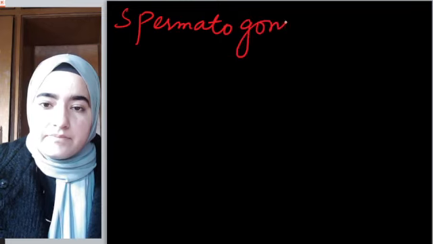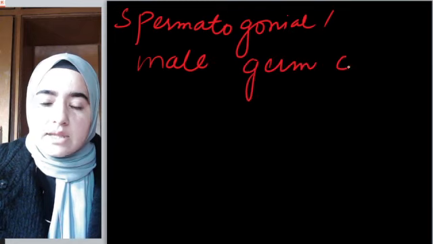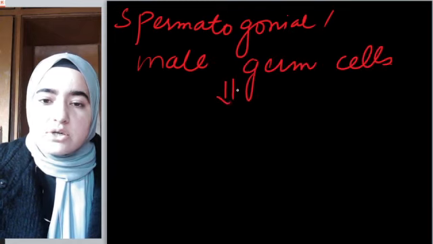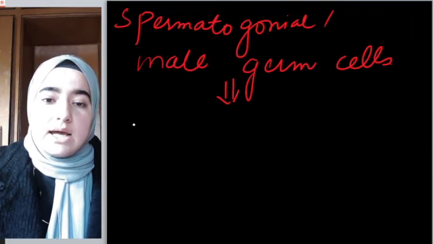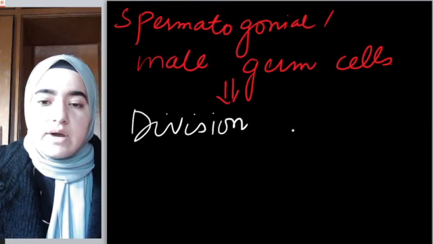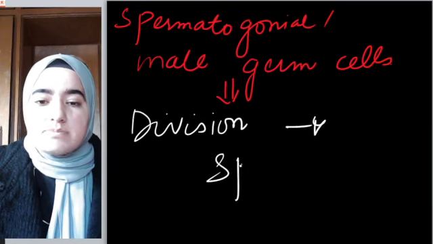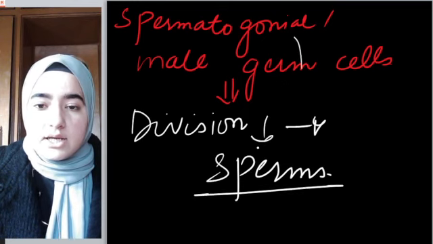Spermatogonia, another name for which is male germ cells. What's the function of spermatogonia? They are male germ cells. They will undergo division, which will finally lead to the formation of sperms. But it's not easy. It's not like they will divide and get converted into sperm.